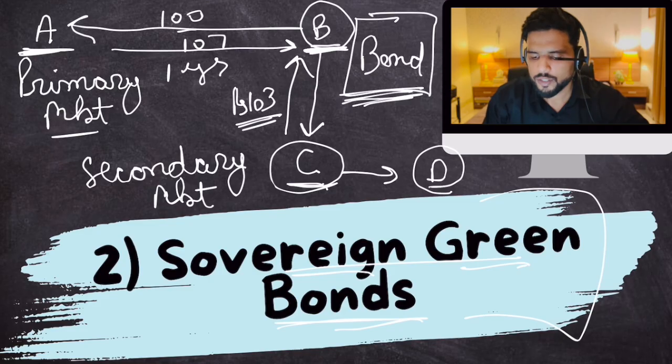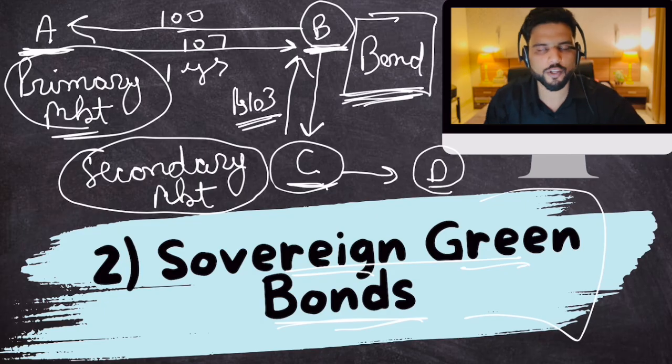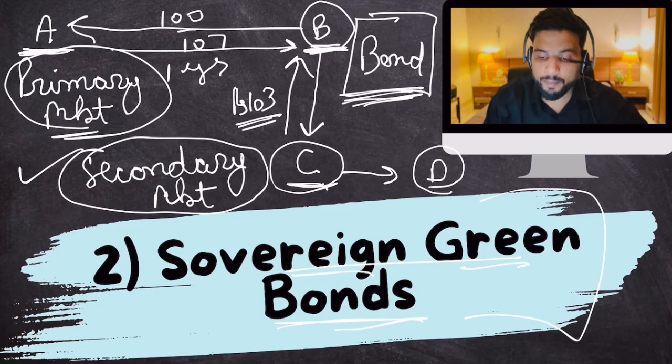Okay? So secondary market is when C buys it from a third person, D buys it from a third person, not from the issuer. So primary market, secondary market. You're clear? Now secondary market is important because if secondary market didn't exist, then B wouldn't have been that ready to give 100 rupees to A.